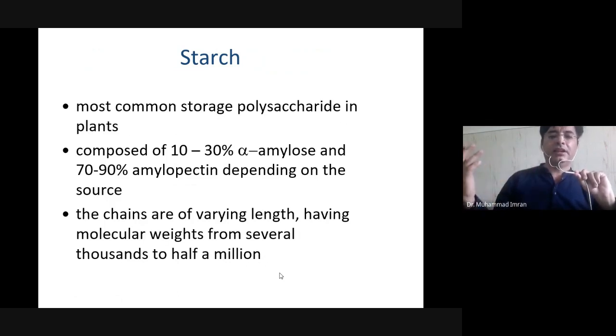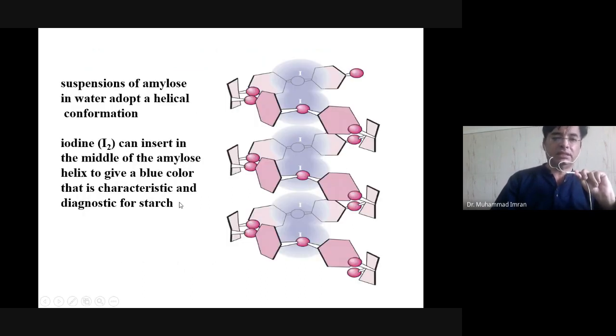So it contains very high molecular weight. The chains are of varying length, having molecular weight from several thousand to half a million, depending upon the source where you obtain the starch. So starch makes a blue solution with iodine. Suspension of amylose in water adopts helical configuration. Iodine can be inserted into the middle of amylose to give a blue color, and that is characteristic and diagnostic for starch.